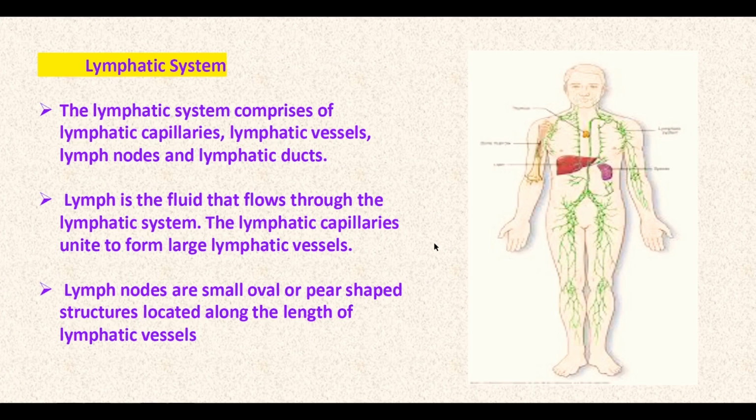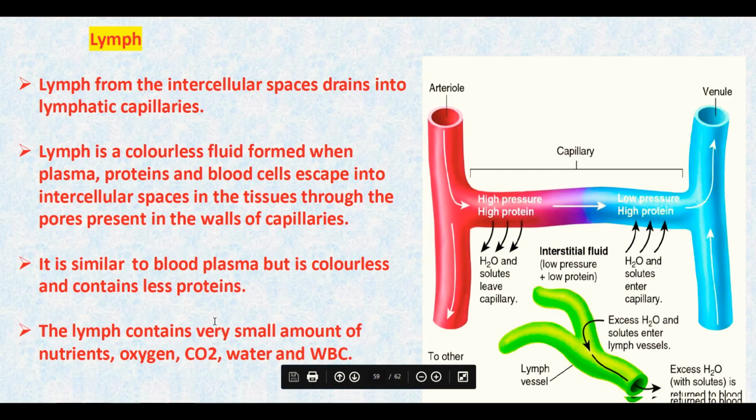The lymph is a fluid that flows through the lymphatic system, and the lymphatic capillaries unite to form the large lymphatic vessels. In between, they also have lymph nodes, which are small oval or pear-shaped structures located along the length of the lymphatic vessels.